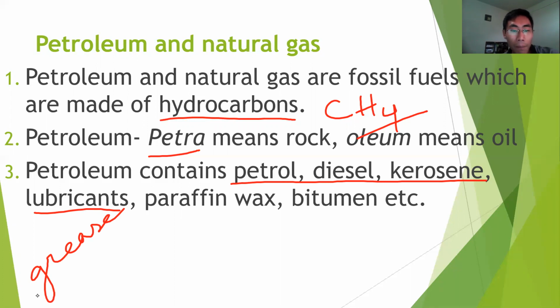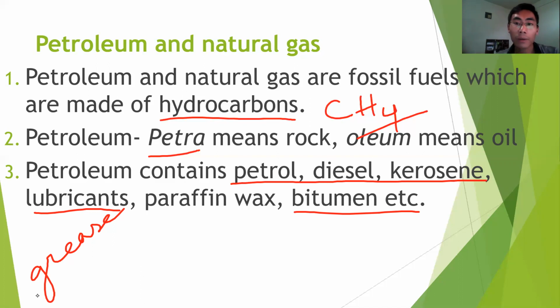Then paraffin wax, these are used in making candles. Okay, then bitumen is nothing but the black tar kind of thing that is used for making roads.